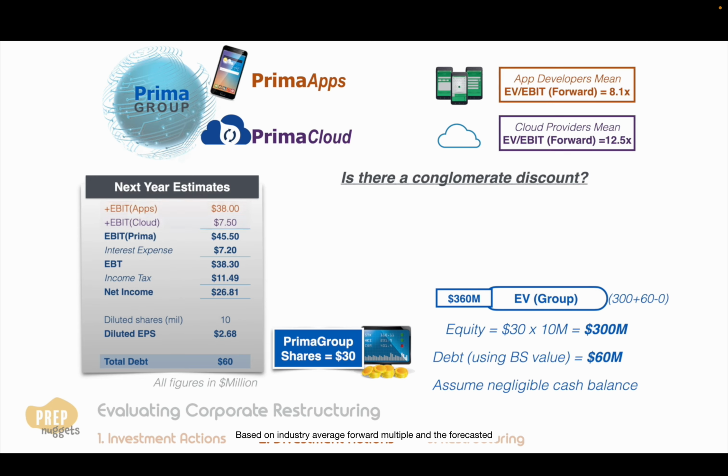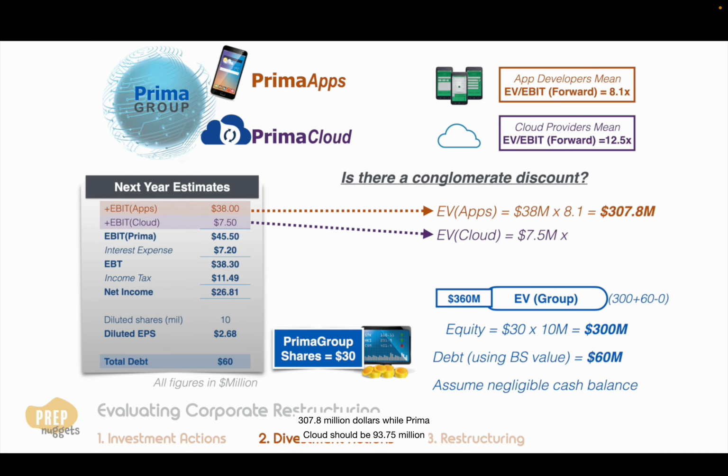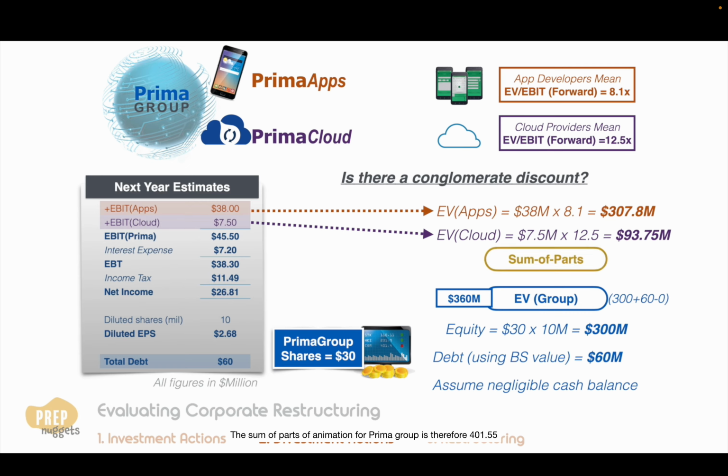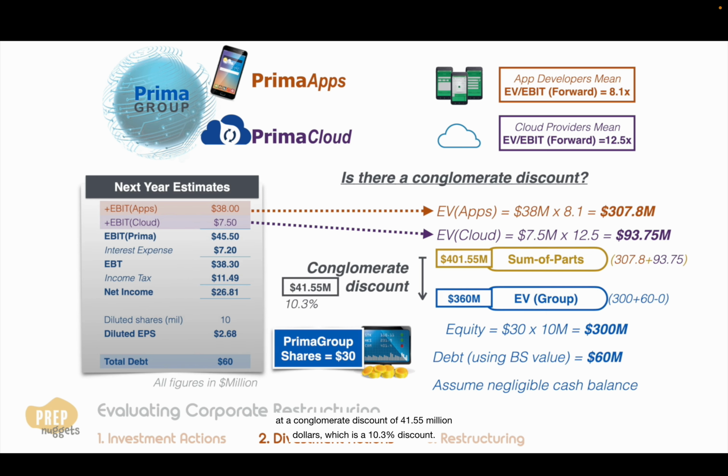Based on industry average forward multiple and the forecasted EBIT, Prima Apps should be valued at $307.8 million, while Prima Cloud should be $93.75 million. The sum of parts valuation for Prima Group is therefore $401.55 million. So if the market values Prima Group at $360 million, it is trading at a conglomerate discount of $41.55 million, which is a 10.3% discount.